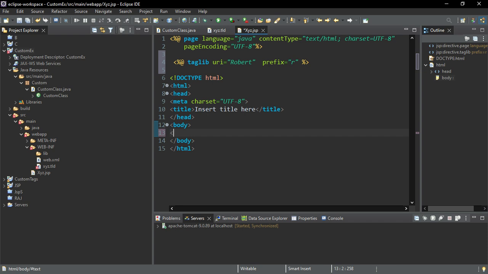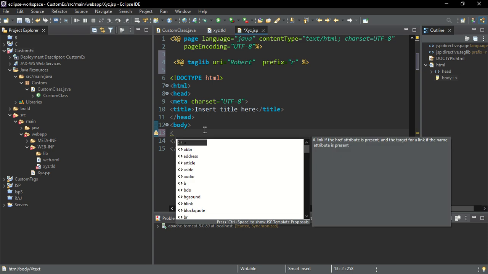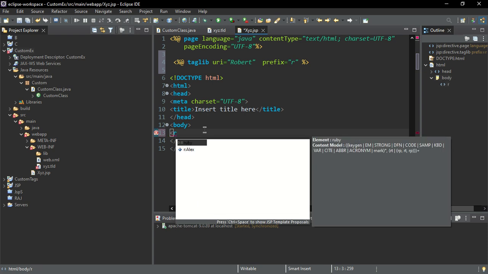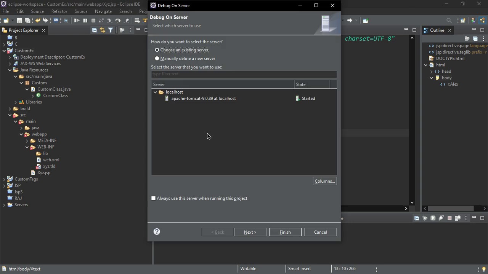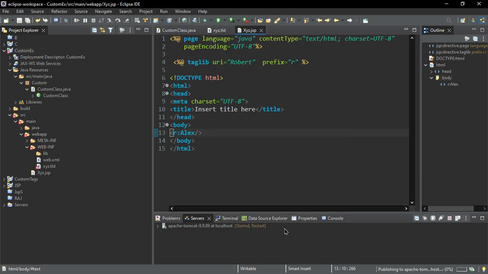And inside the body tag, we will simply use the prefix name R, and then we'll use colon, and then we'll simply declare the name of the custom tag, which was Alex, and simply close it, and simply save and run this file. Select your server and finish.